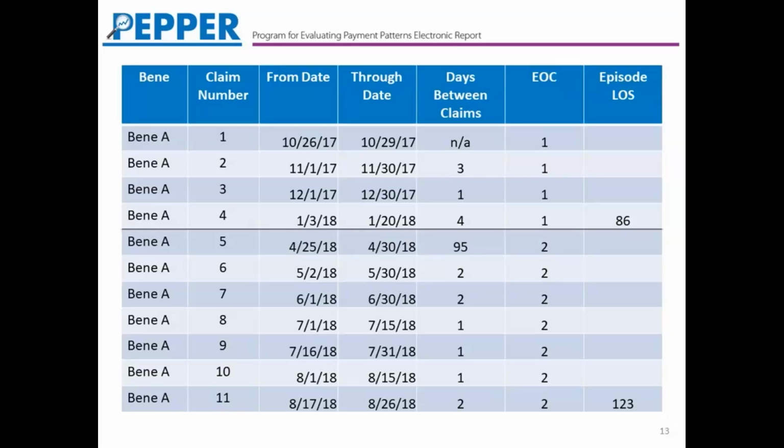The first episode ends January 20th, 2018, and that would be counted in calendar year 2018, even though it started in calendar year 2017. The second episode of care ends August 26th, 2018, and so those statistics for the entire episode would also be counted in calendar year 2018.